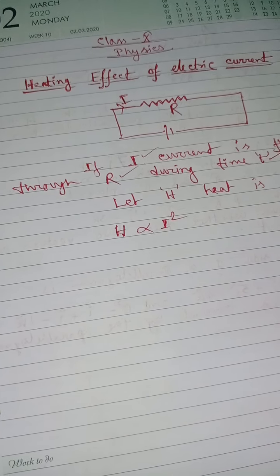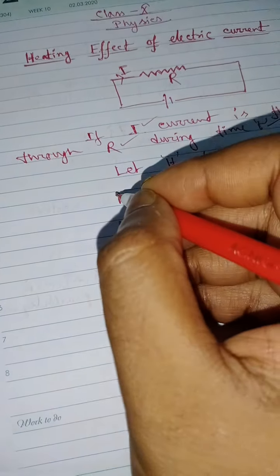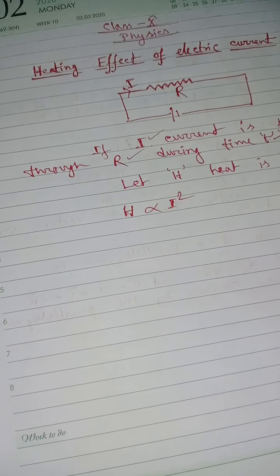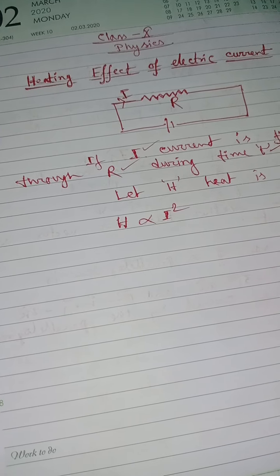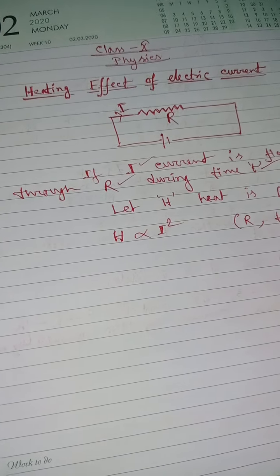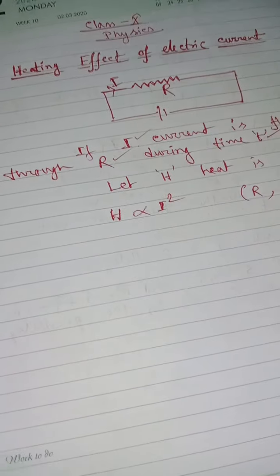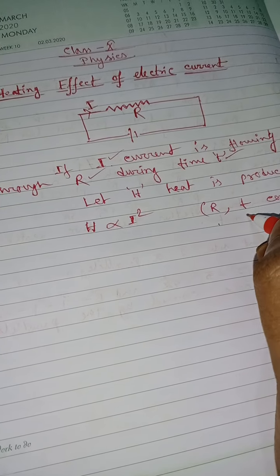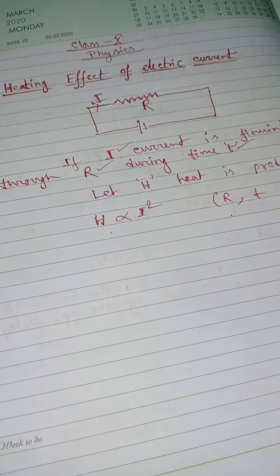The heat produced in that circuit will be more. So heat H is directly proportional to the square of the electric current when R and T are constant. For a given resistance and a particular time, the heat is directly proportional to I square.